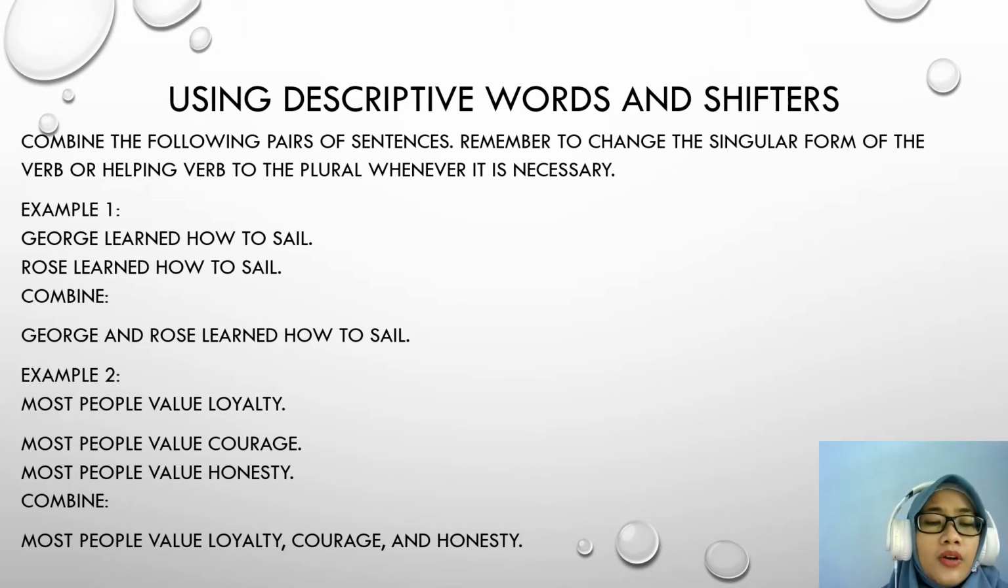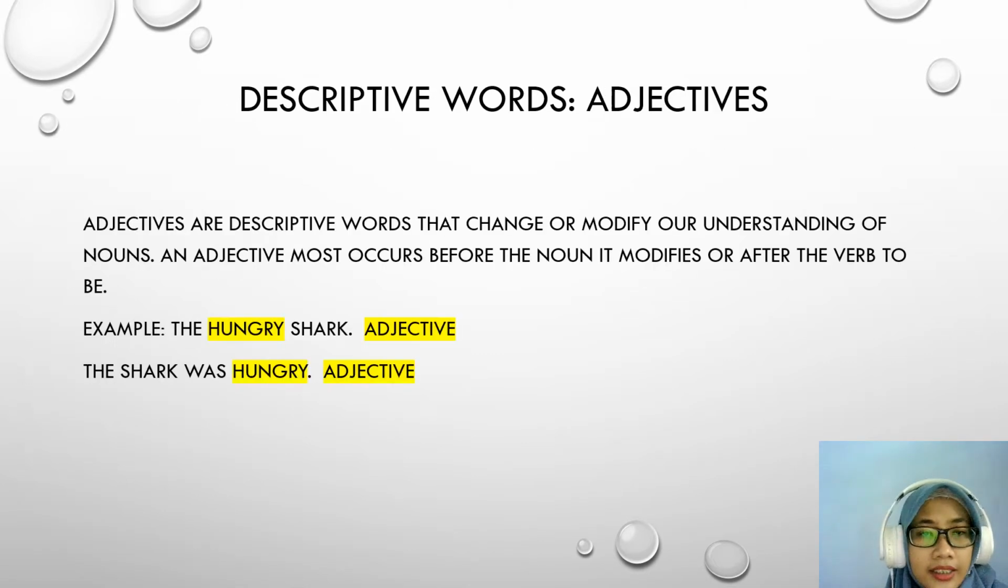Example 2. Most people value loyalty. Most people value courage. Most people value honesty. So if we combine the three sentences above, it becomes: most people value loyalty, courage, and honesty. So all three words become descriptive words or adjectives. We learn more about the descriptive words.